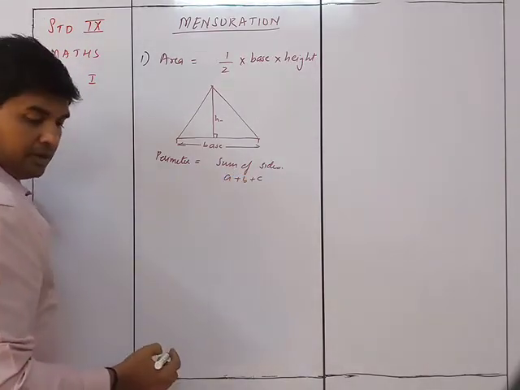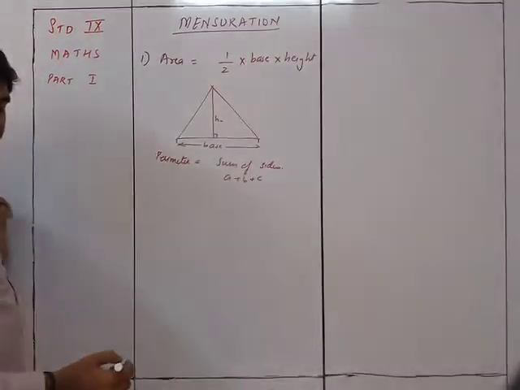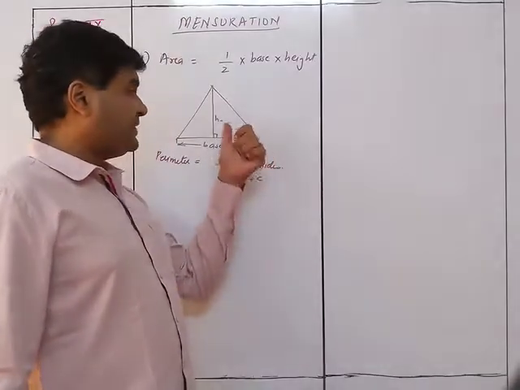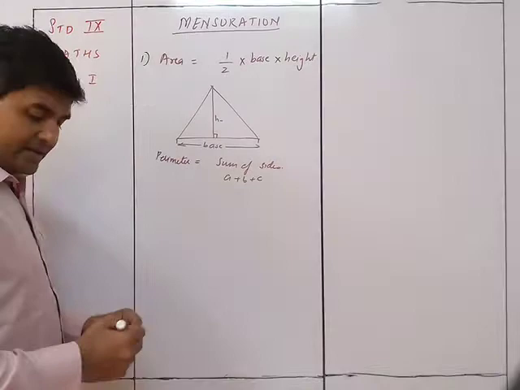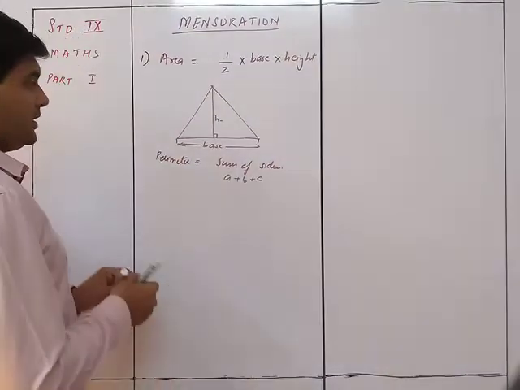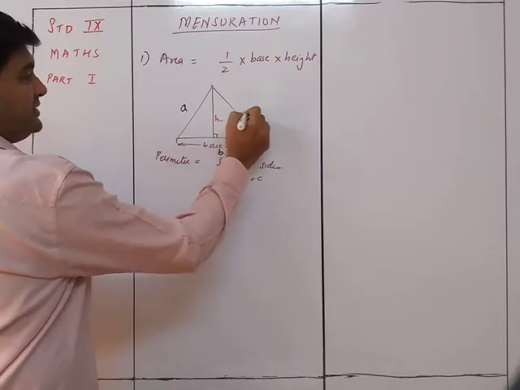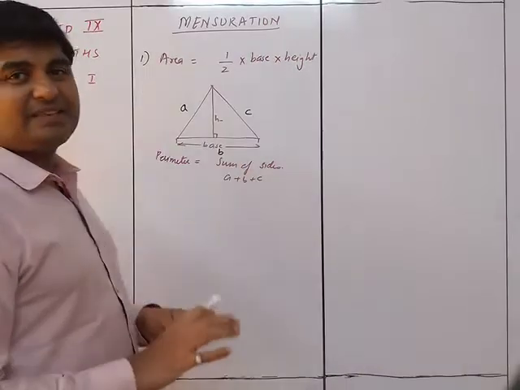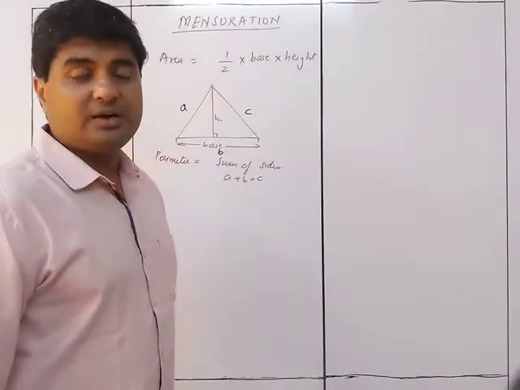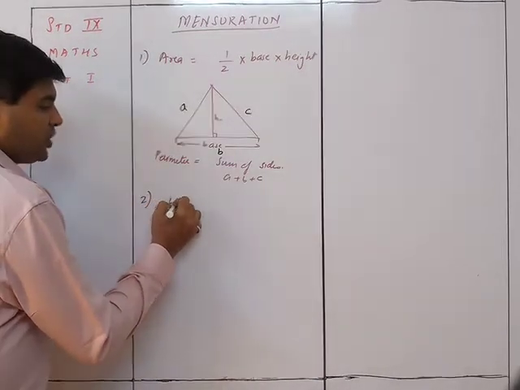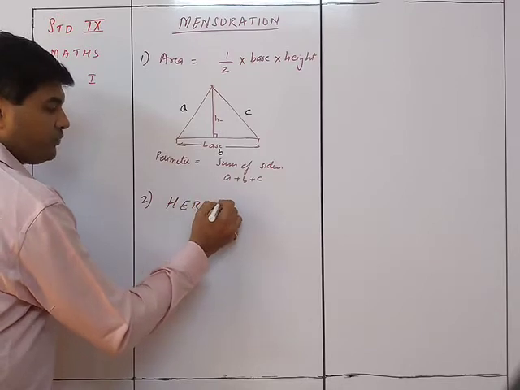Now the next thing is, suppose you have a triangle where you don't know the base and the height, but the sides are given. Take this as A, this as B, and this as C. If I know the three sides of the triangle, then I can use the formula called Heron's formula.